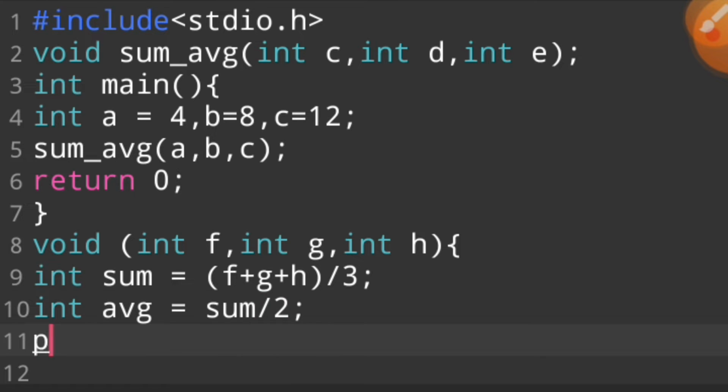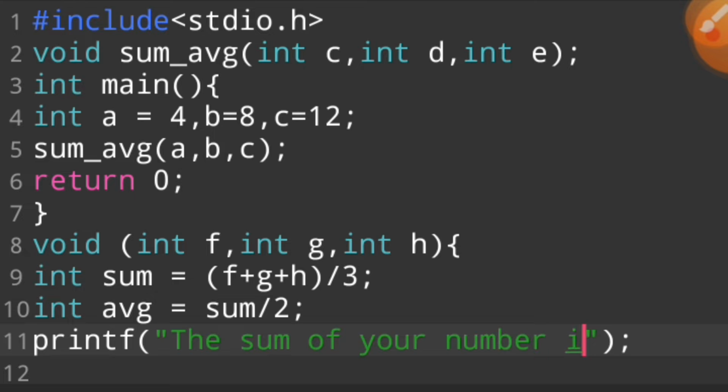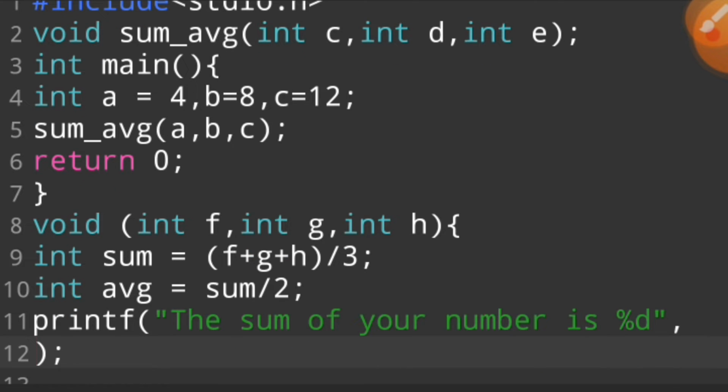Don't worry about this program, I will explain this program in another way. We say, "The sum of your number is %d," comma sum, backslash n,